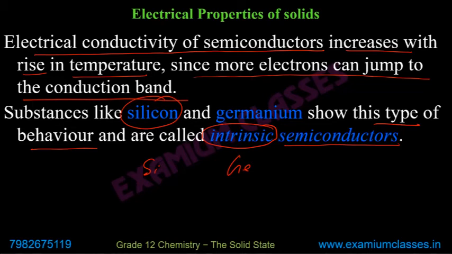Now it will be clear why we call it intrinsic: there are extrinsic semiconductors also which have multiple types of atoms. If it is just one type of atom, just silicon, intrinsic. Just germanium, nothing else, intrinsic.